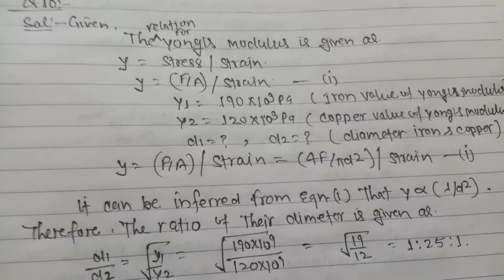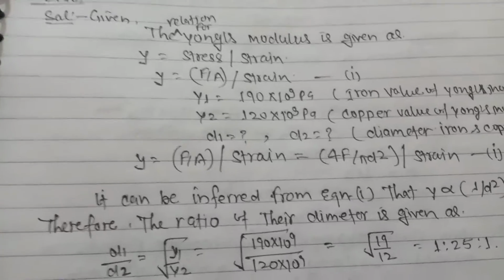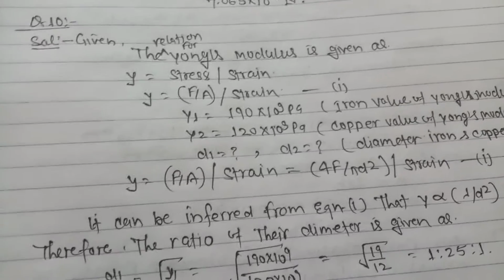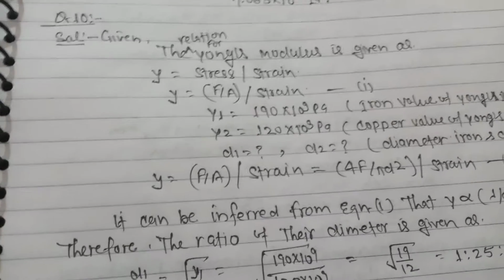Given the relation for Young's modulus: Y is equal to stress by strain.